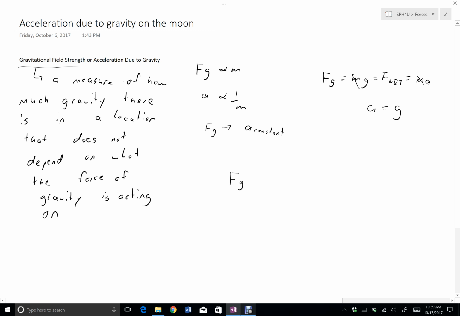If we go back to our universal gravitation equation, the way to think about this is that a whole bunch of this equation is essentially set as soon as we know that we're on the surface of the Earth. G is a constant no matter what we're doing. If we're on the surface of the Earth, then we're considering the mass of the Earth. And again, assuming we're close to the surface of the Earth, we're going to consider the radius of the Earth. What that means is all this stuff is pretty much constant regardless of what mass this force of gravity is acting on. So we can take all this stuff and we can call it the gravitational field.